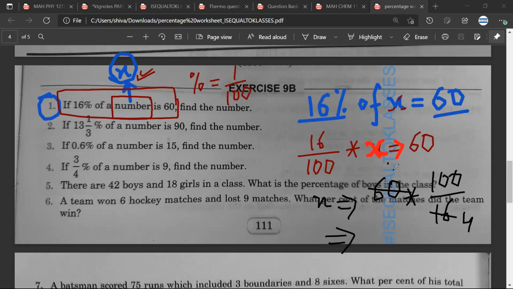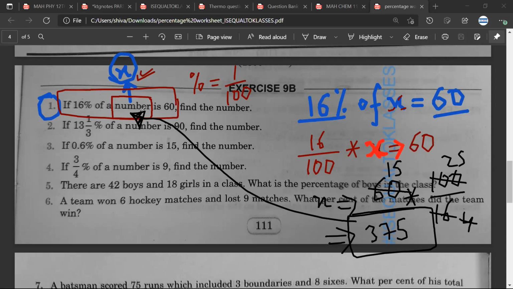4 4s are 16, 4 1s are 4, 5 4s are 20, 25 into 15 would be equal to 375, which would be the final answer. So this number is 375. Satya, have you understood? Yes, sir.